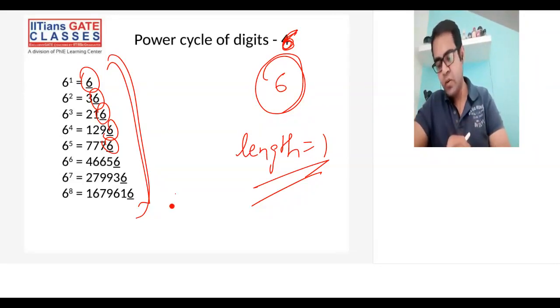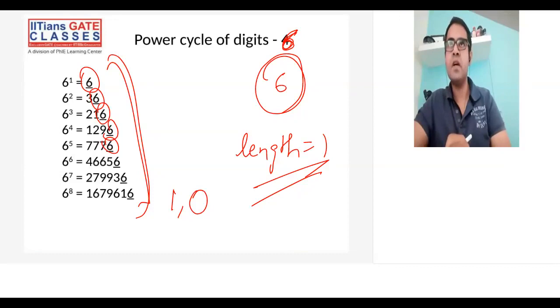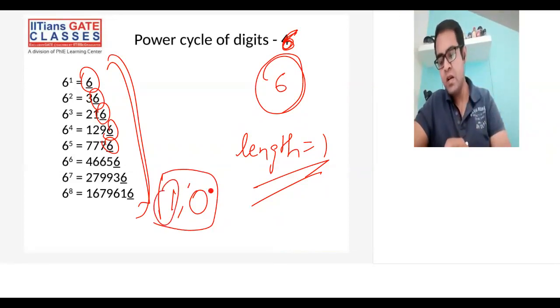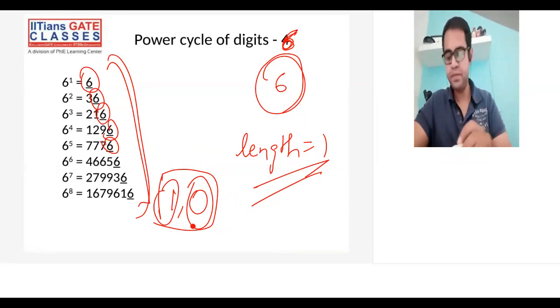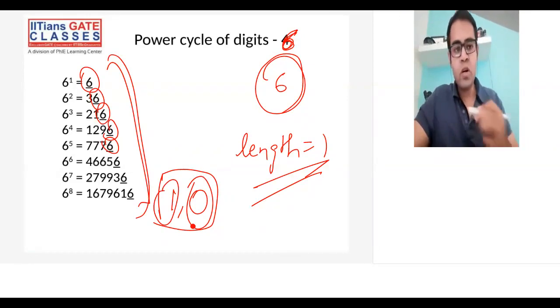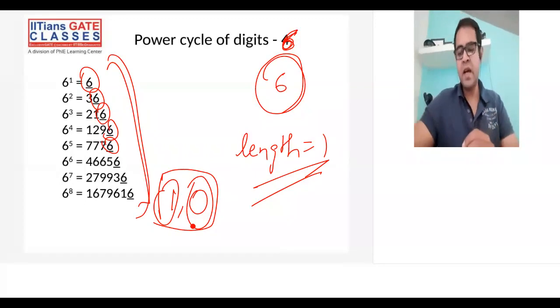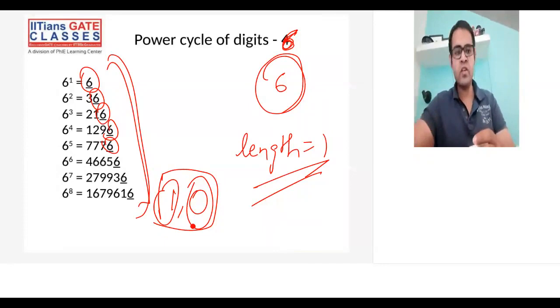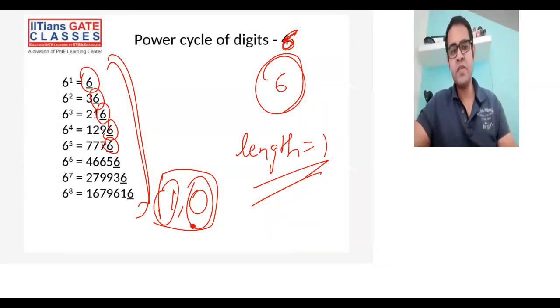Similarly, you can do it for 1 and 0. 2 done, 3 done, 4, 5, 6, 7, 8, 9 done. So for 1 and 0 also, you take any power of these, the unit digit will be 1 and 0 themselves only. Since I've covered every digit, I hurried a bit towards the last few because they are not really complicated. 6 to the power of anything will give you 6 as the unit digit. So I ran a bit quickly.